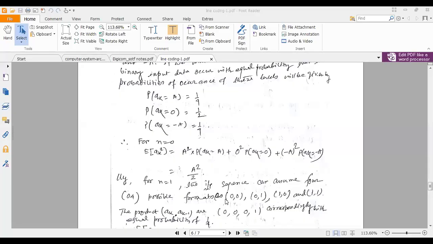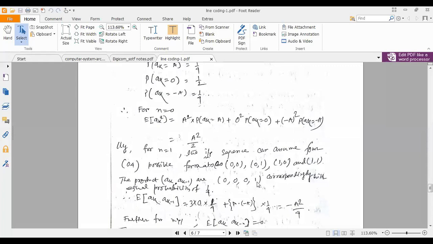देखो what are the combinations? 0, 0, 0, 1 means 0, 0, 0, minus A square. Okay. तो AK into AK minus 1 क्या होगा? 3 into 0 into 1 by 4, because यहाँ पे how much zeros are there? 4 zeros, 3 zeros are there. 0, 0, 0.